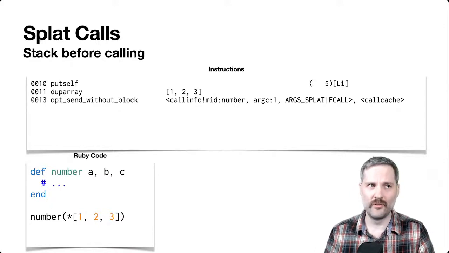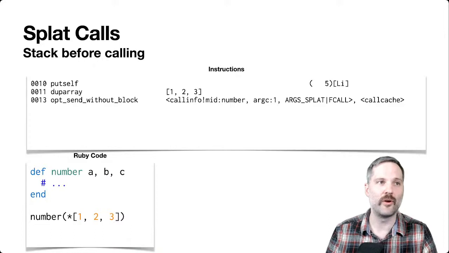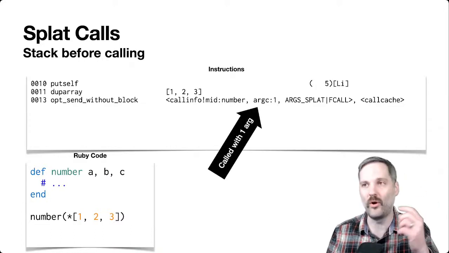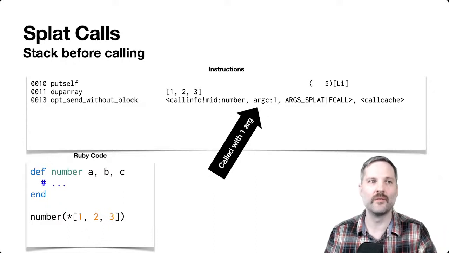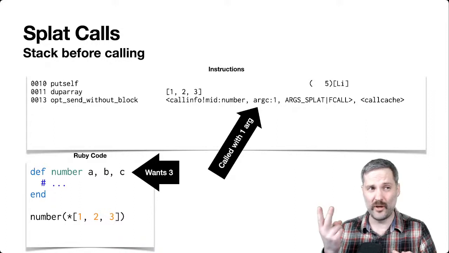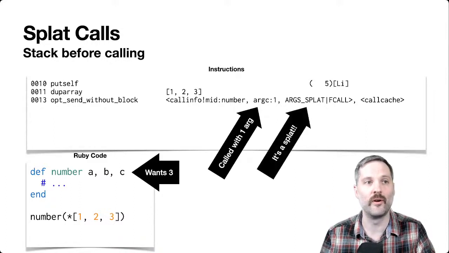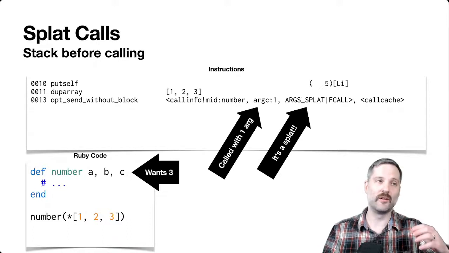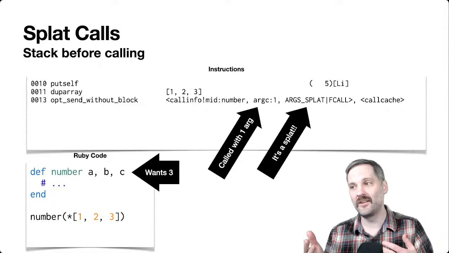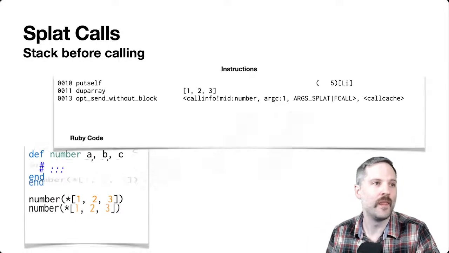In order to do this, we actually have a few things going for us. We have information about the caller. We know we were called with 1 argument, and we also know that the callee wants 3 parameters. The other thing that we know is that we were called with an arg splat. So we were given 1 argument, we splatted it out, but the callee wants 3.